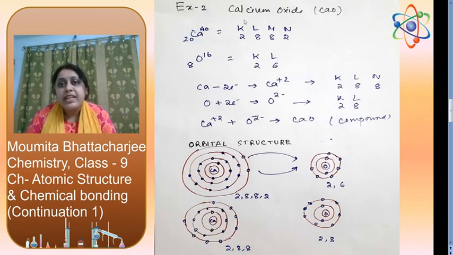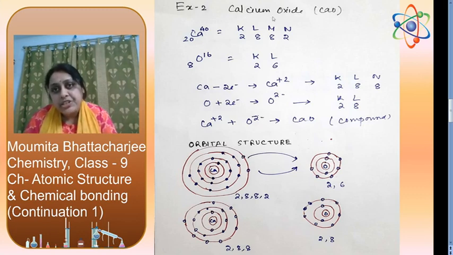Now example 2, we can take the example of calcium oxide, CaO, calcium 40, 20, oxygen 16, 8.